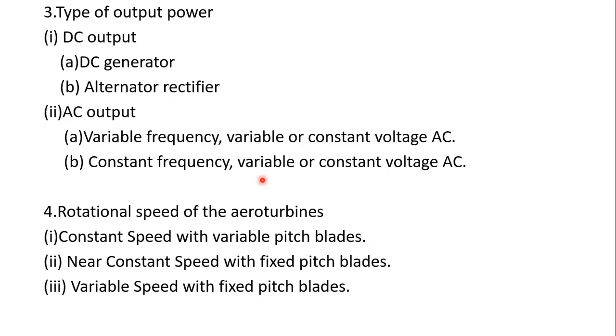The first 2 are constant speed, the first one constant speed and the second nearly constant speed, so almost equal. So the first 2 classifications depend upon constant speeds only, but the pitch of the blades of the windmill varies. The first is variable and the second is fixed.